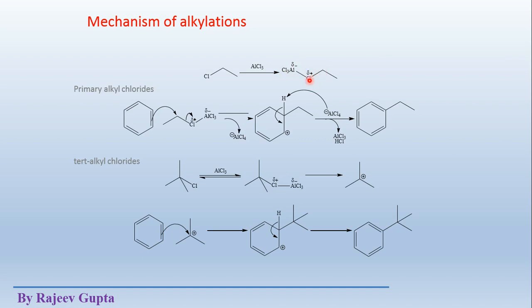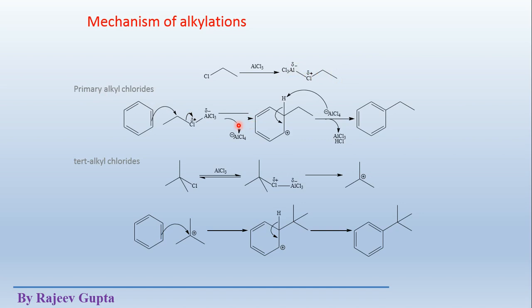Now this carbon chlorine single bond becomes highly polar, the electron density at this carbon atom is reduced, so this portion becomes somewhat positively charged and this is negatively charged.